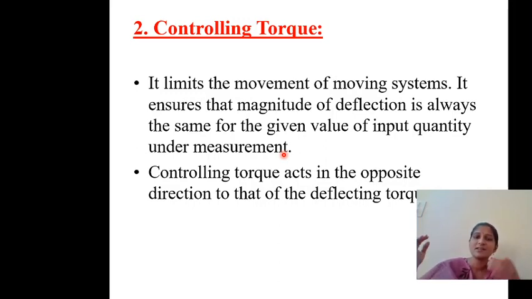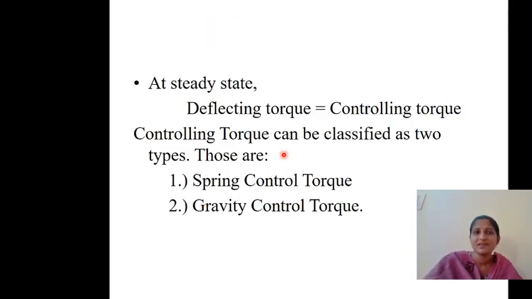It should act so that if the deflecting torque is in this direction, the controlling torque is in this direction, with exactly the same magnitude. These two torques should have the same magnitude but opposite direction. So at steady state, the deflecting torque is equal to the controlling torque. This is very important.